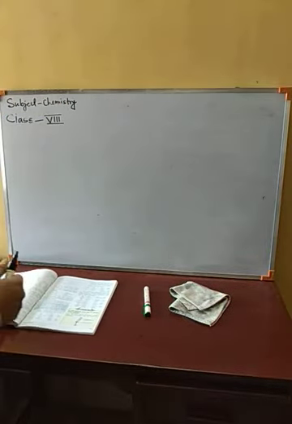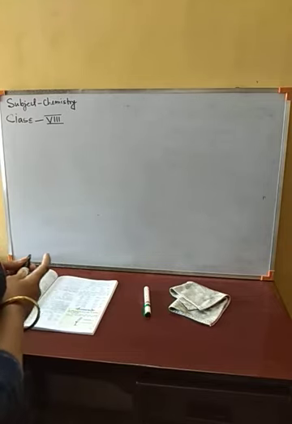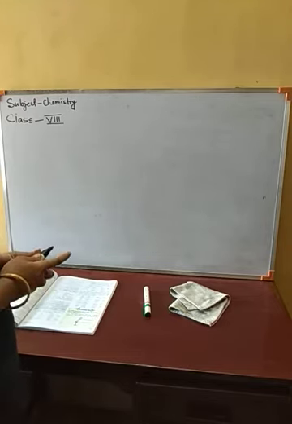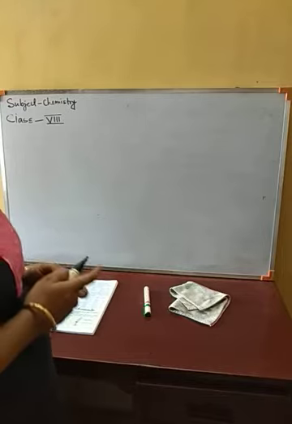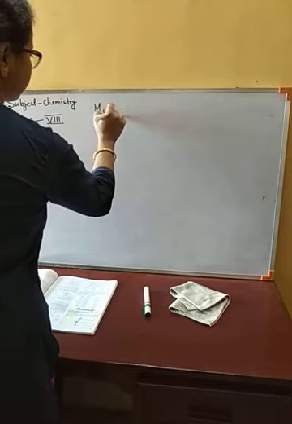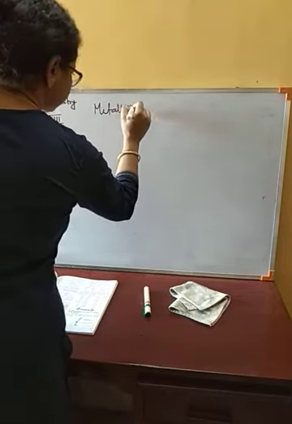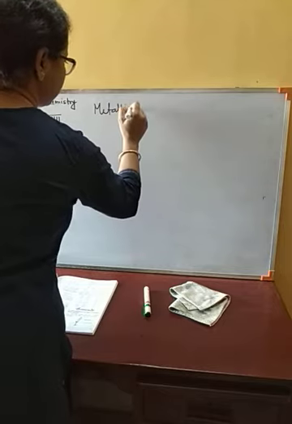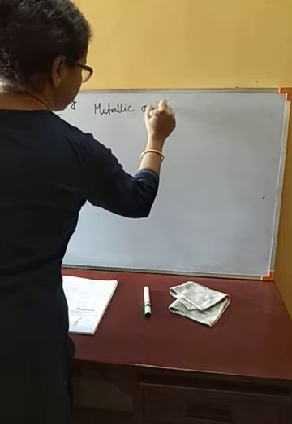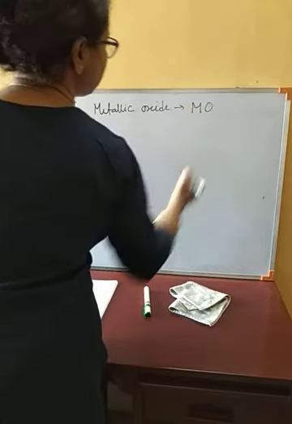Metallic oxides. Up to this we have done. So let us recapitulate that. Metallic oxides: one metal will be there along with oxygen.